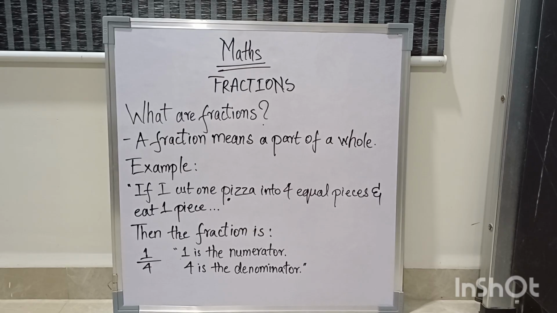A real life example commonly at home: your mom cooks food, especially rice. Now she takes a guess amount. If in the house you bought around 5 kgs of rice for the entire month to consume, your mom might take on a daily basis 500 grams. Now 500 grams out of 5 kg, it's a part, right? So it's a fraction. That's how in real life you can identify a fraction.